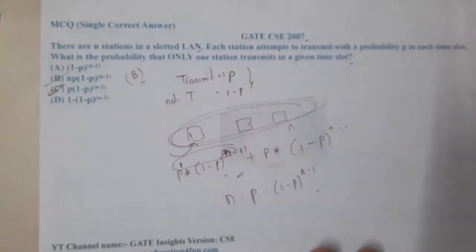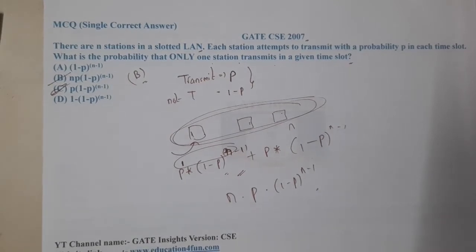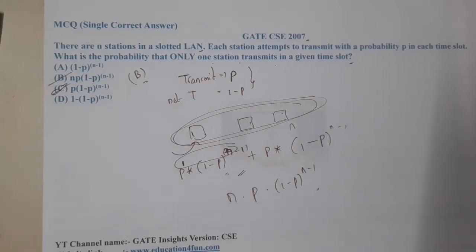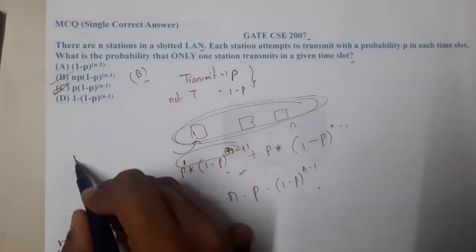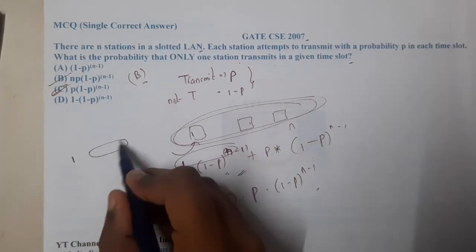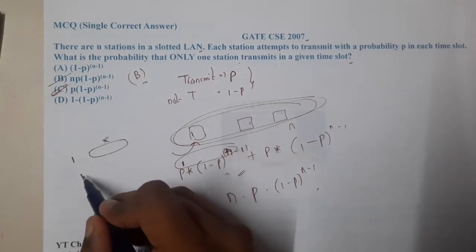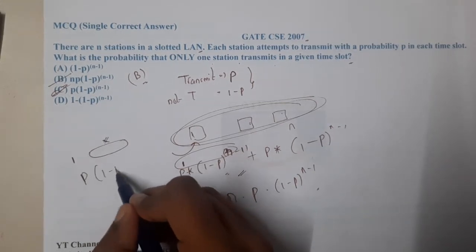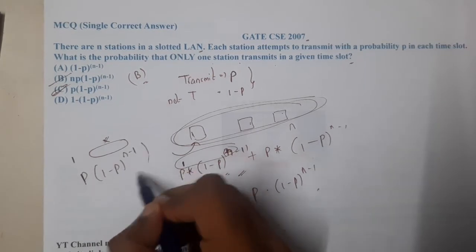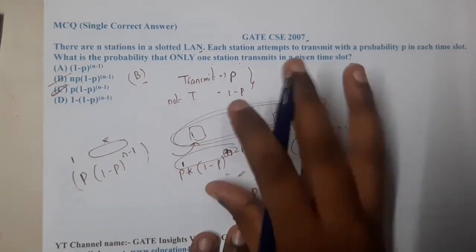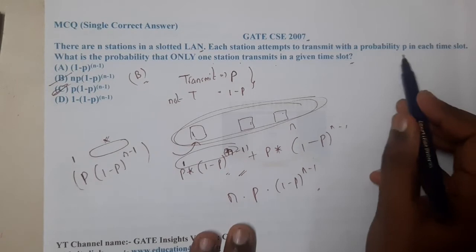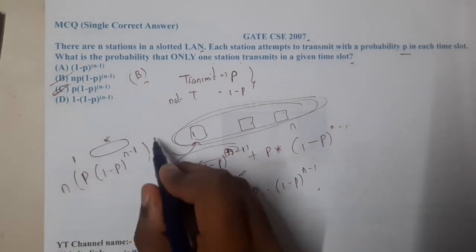It is quite a direct question, guys. The only thing is it is based on conceptual understanding. The main thing you should remember is that only one device can send at a time and the rest are idle, not transmitting. With that understanding, you can say p into 1 minus p whole power n minus 1. Here all the devices have the same probability, because they clearly give it for all, so you can directly multiply with n.